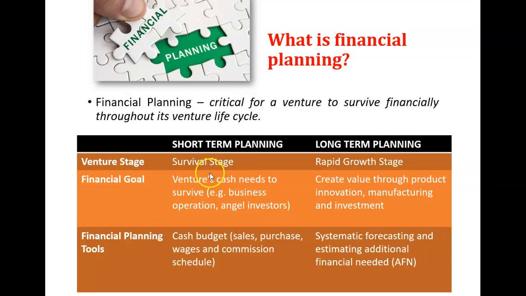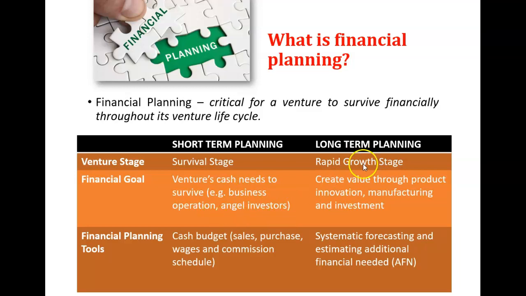The short-term planning, the entrepreneur normally they want to know, they will plan how much profit that we make, right? How much money that they will need in order to survive in the future, in the next few months, right? So normally, who's involved in the financial goals? There are their retained earnings from the business operation. That means the sales and income, as well as the angel investors who are going to invest in their business.